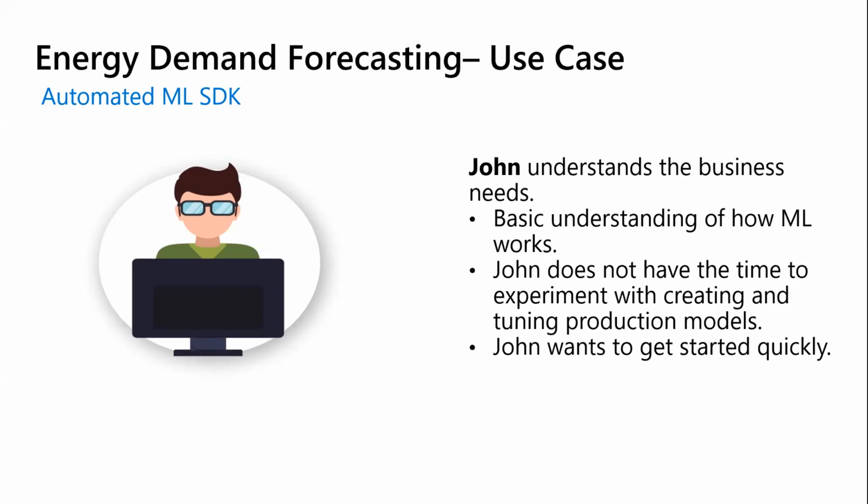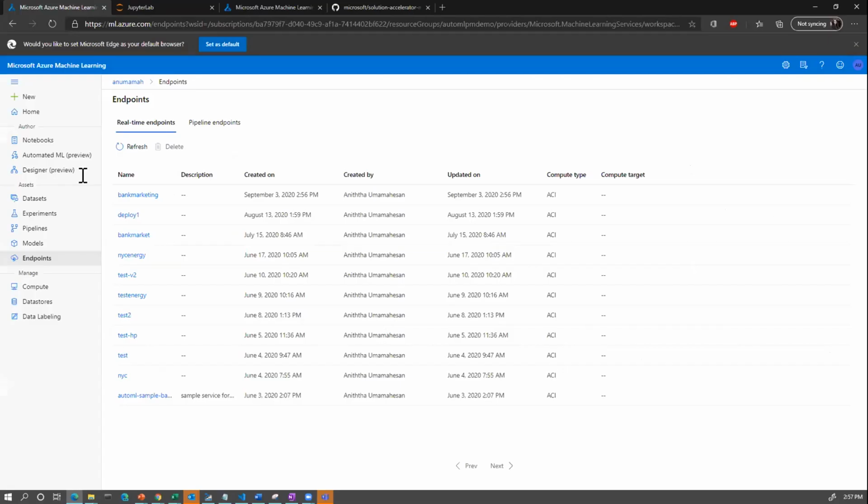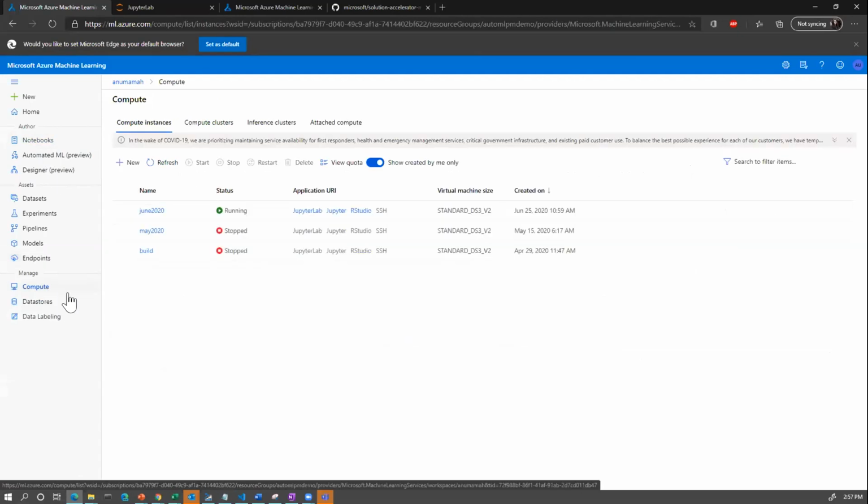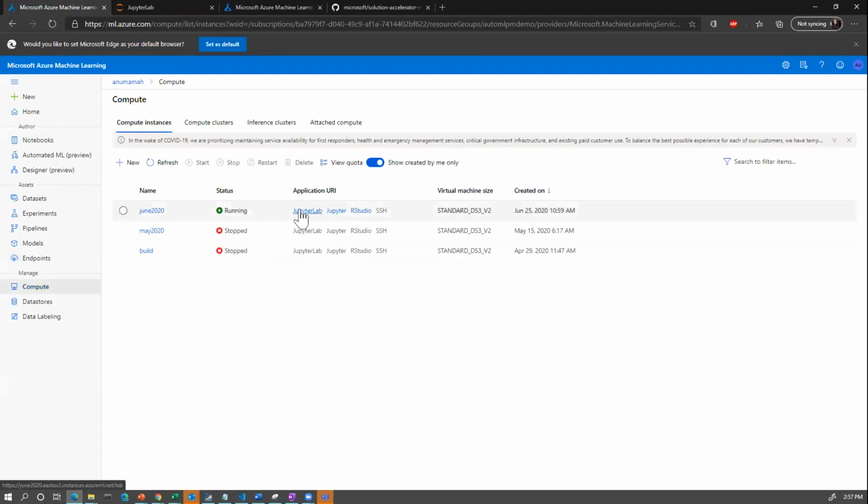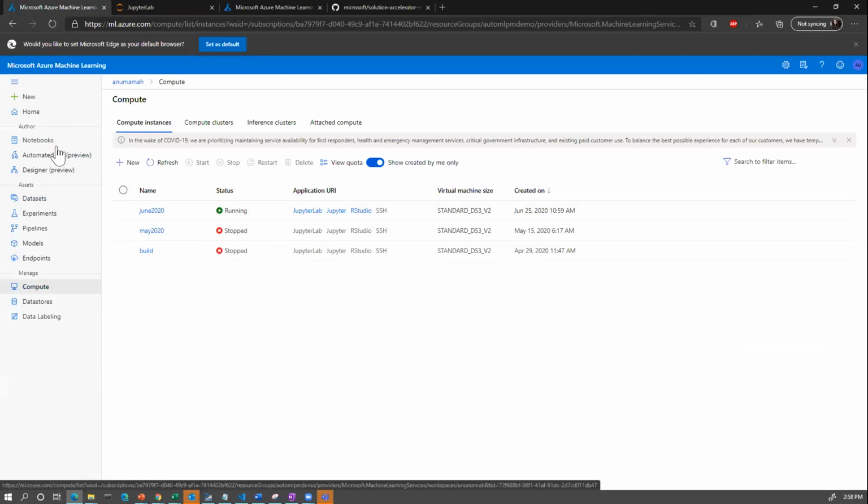So let's go ahead back to this screen. And this time we're going to take advantage of notebooks. But before we go to notebooks, one important thing is you'll need to create a compute instance, which allows you to launch the notebook. So in this case, I have this June 2021 running, and you have the option to run it on Jupyter Lab, Jupyter, RStudio.